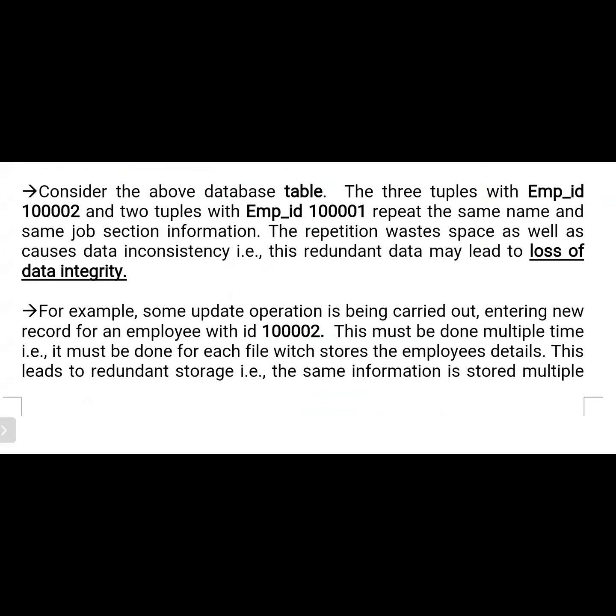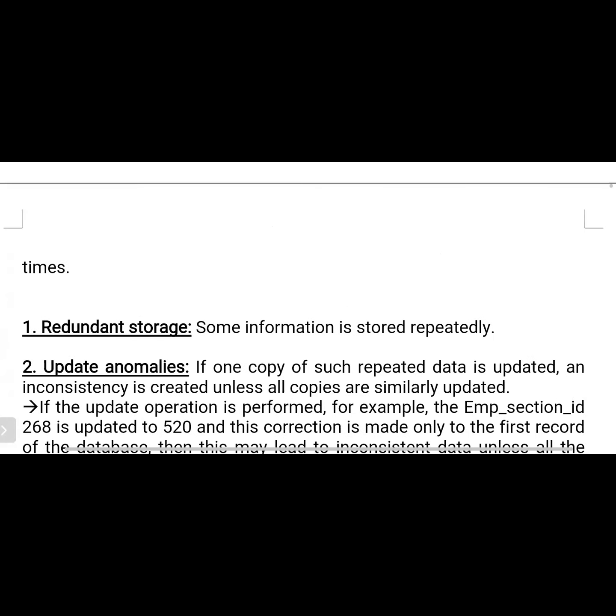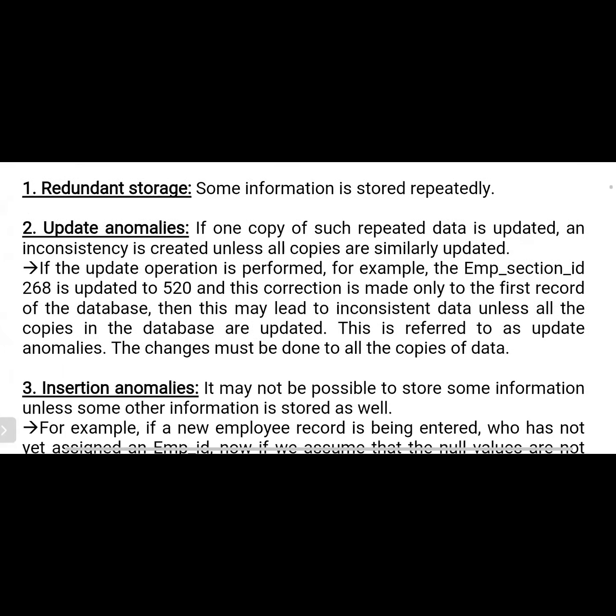For example, suppose an update operation is being carried out, entering a new record of an employee with the ID 1402. This must be done multiple times, that is, it must be done for each file which stores the employee's details. That means here we need to perform the update operation on 1402, but the same thing is repeated more than one time. So this leads to redundant storage, that is, the same information is stored in multiple locations. Next, redundant storage.